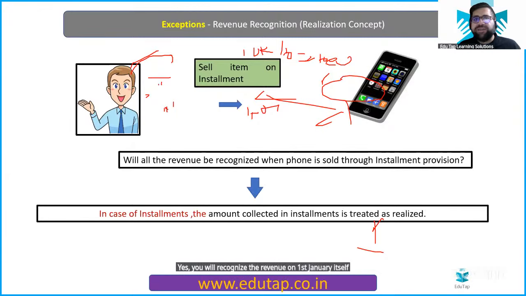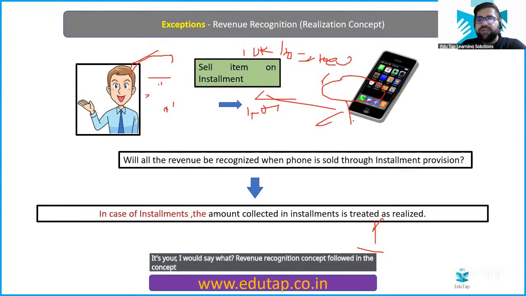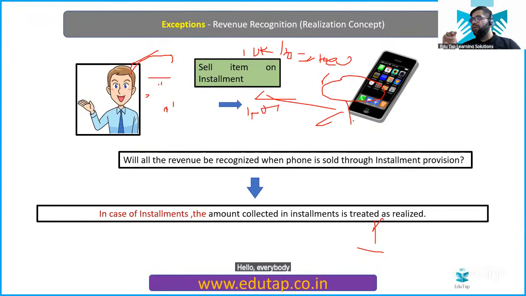It's not cash basis. It's the revenue recognition concept followed in the case of installments. Clear? All of you.